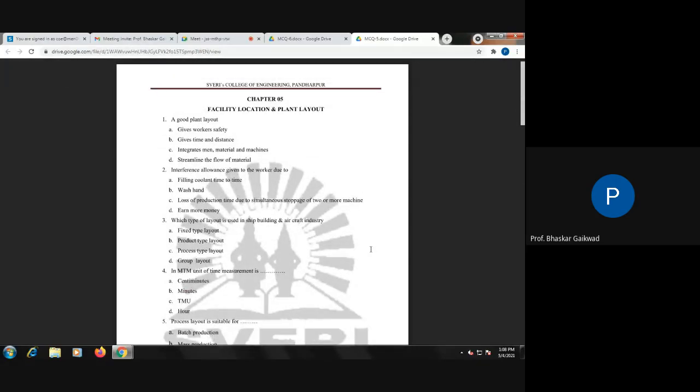Loss of production due to simultaneous stoppage of two or more machines. Suppose in a production there are four or five machines one after another. A man is working on one machine, and the second machine is maybe operated automatically.